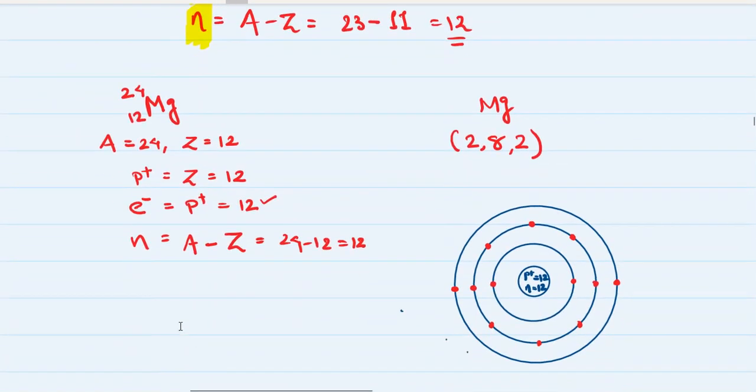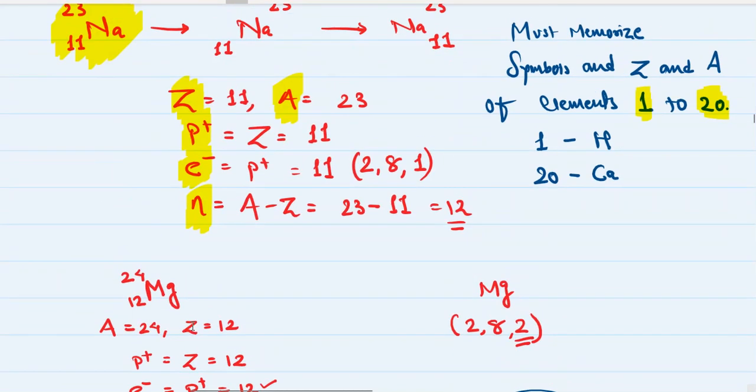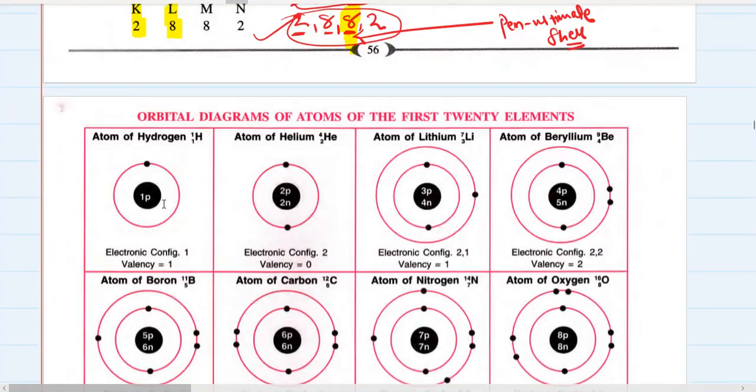What about magnesium? We already know the electronic configuration. Can you tell me the number of valence electrons? Yes, it is 2. Okay, so electrons present in the outermost shell are the number of valence electrons. They are known as valence electrons.